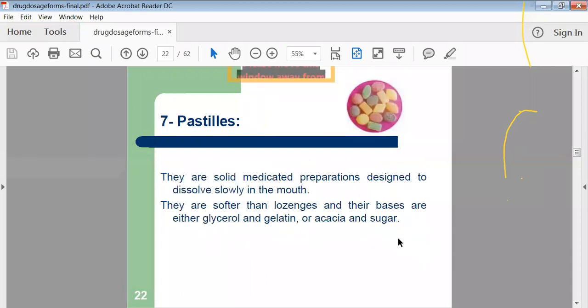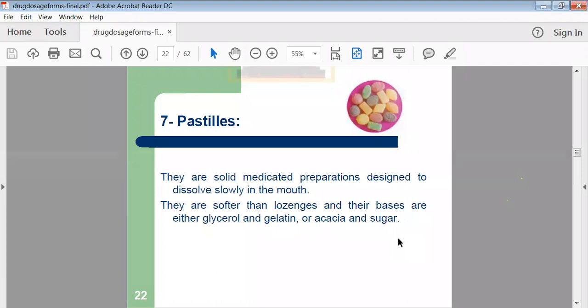Then pastilles are there. Pastilles are the same as lozenges, but they are a little bit softer than lozenges. These pastilles are also solid unit dosage forms. They are prepared by using sugar plus gum, and then we add the drug. The mixture of this sugar, gum and drug, we are converting into this particular shape. So they are called pastilles.